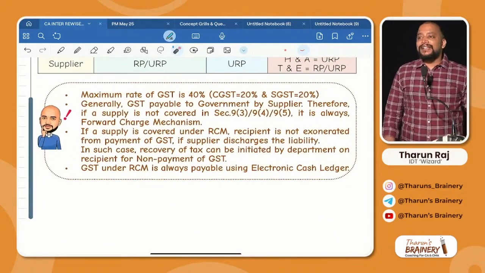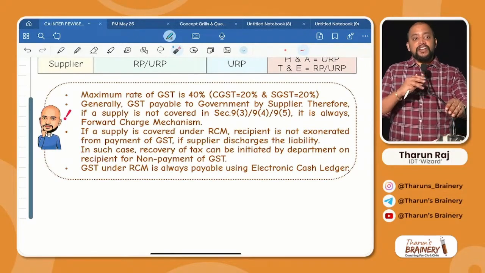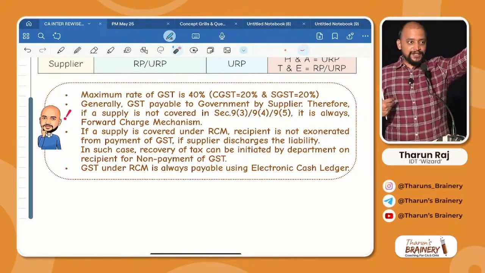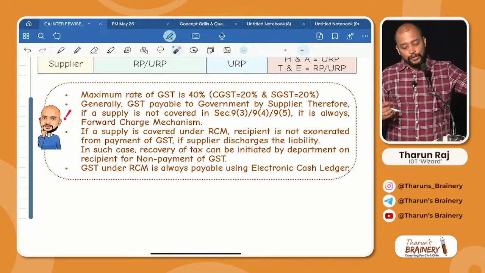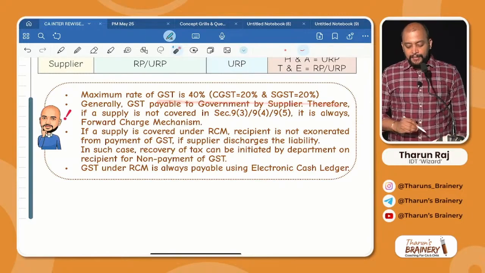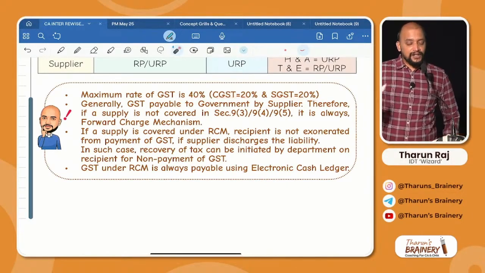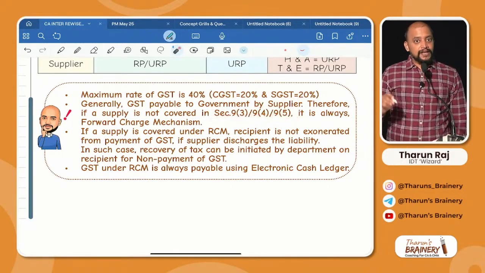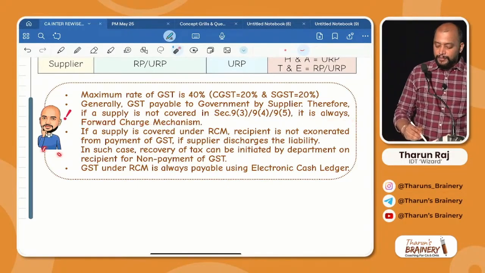What is the maximum rate of GST? 40%, but the effective maximum rate is 28%. Means they can go up to 40%, but right now they are levying maximum 28% only. They can go up to 40. That is the meaning of this. Maximum rate of GST 40, CGST 20, SGST 20. Generally, GST is payable to government by supplier. Therefore, if a supply is not covered in 9.3, 9.4, 9.5, then the balancing figure is what? FCM, correct? Then this is one important point.